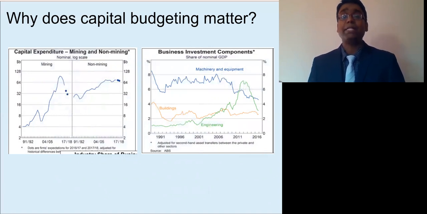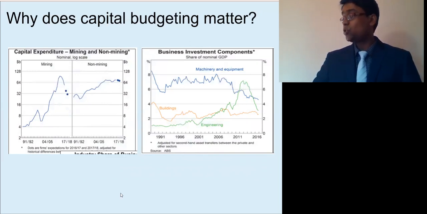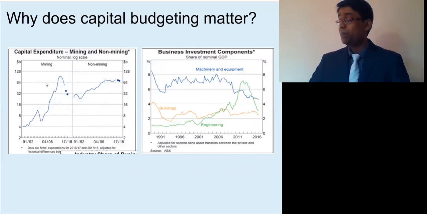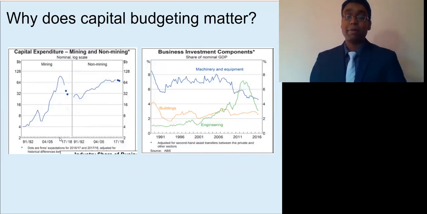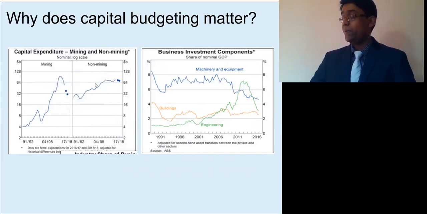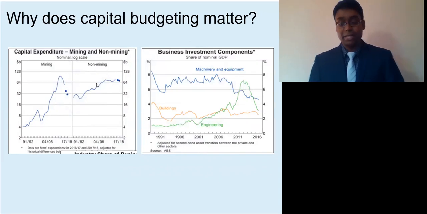Well, capital budgeting decisions are very important for companies. Every year, companies commit $1 billion in capital investment decisions. A good decision can add significant value to a company, whereas a bad decision can destroy a company. If you look at these graphs, at the bottom, in the left, you can see that Australian mining companies have invested about $100 billion in 2015 and 2016 in capital investment projects, whereas non-mining companies have invested slightly less than that.